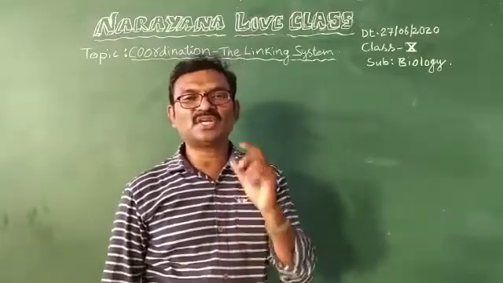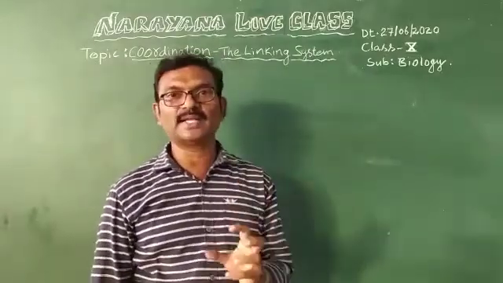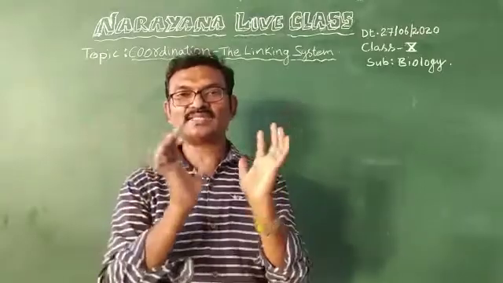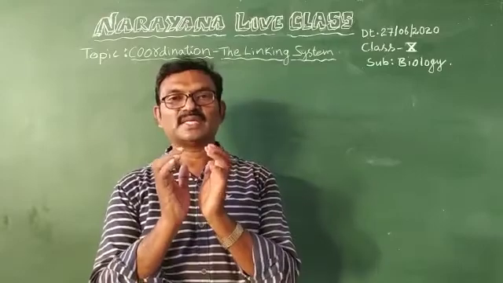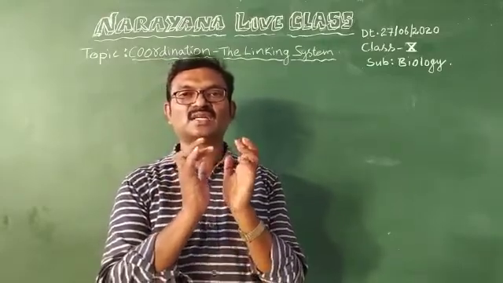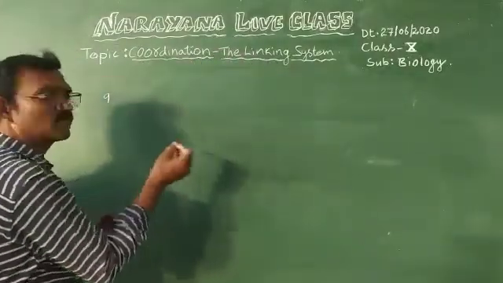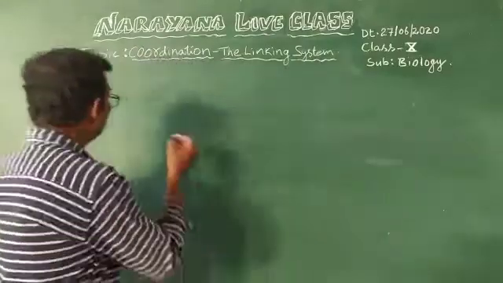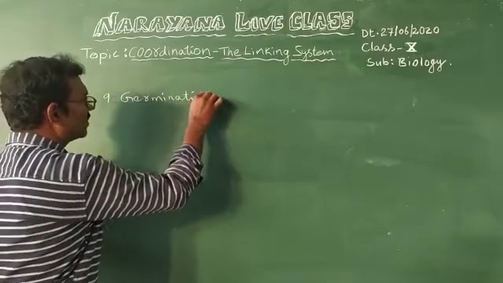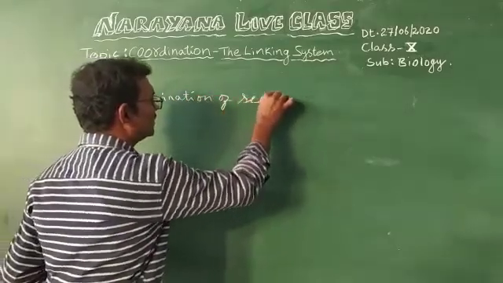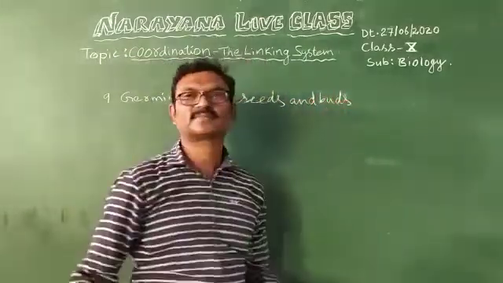And breaking the dormancy of seeds. Breaking the dormancy of seeds, that means when we sow the seed in the soil, it germinates. That is breaking of dormancy. And breaking of dormancy can be seen in the seeds and also buds. Now let us write the 9th question answer. Ninth question answer is germination of seeds and buds.